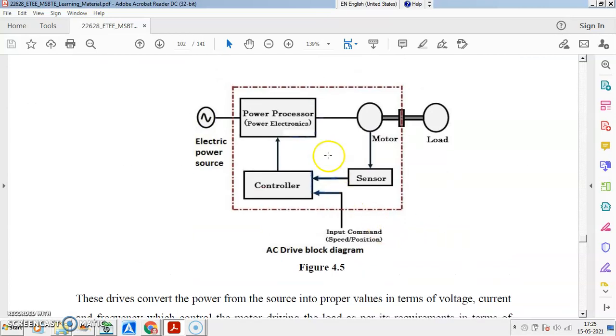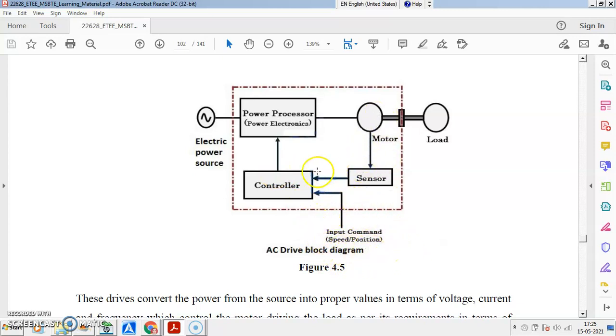So this is what we have: the AC drive block diagram. You may have an electric power source. Then you may have a power processor. This is the motor. This is the load. This is the sensor, this is the controller. So you have power going directly to the motor. You have a sensor. If it is speed control, the speed sensor gives the feedback to the controller. This is the input command through PLC logic.